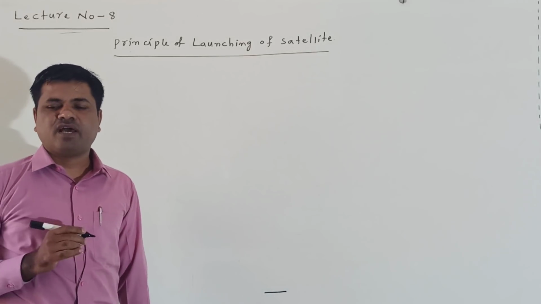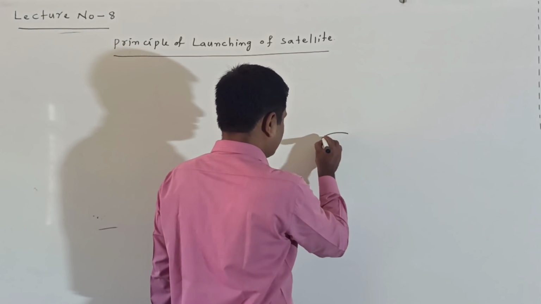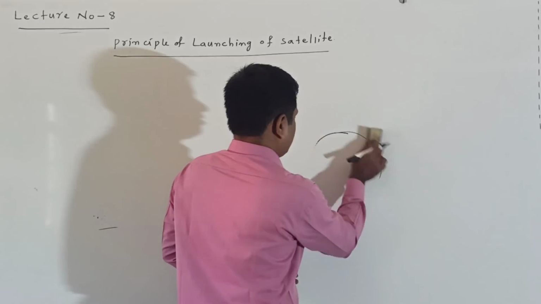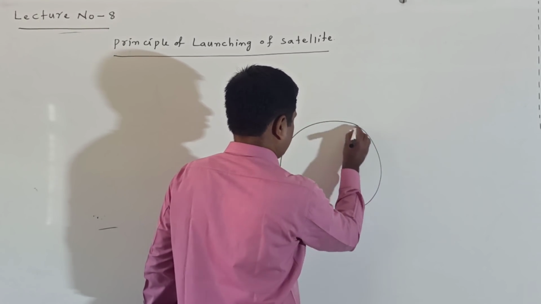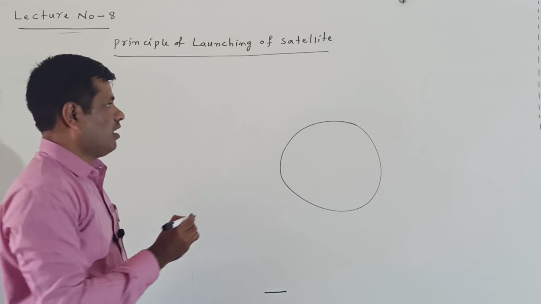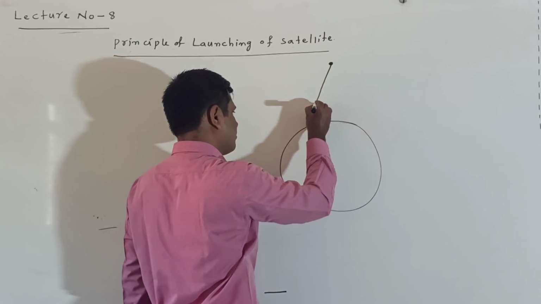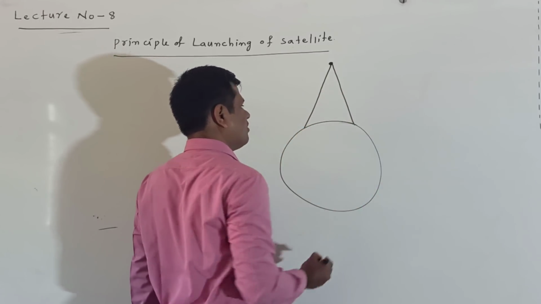What is the principle of launching of satellite? We consider that this is the Earth. Now on the surface of the Earth, we consider one tall tower.